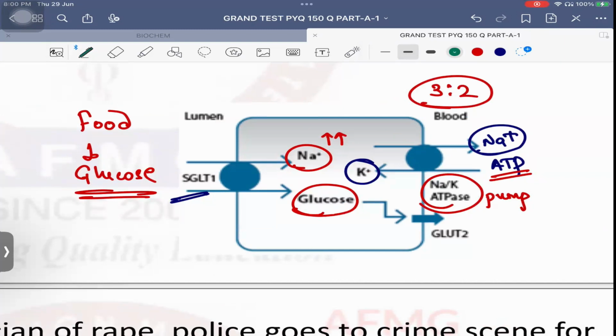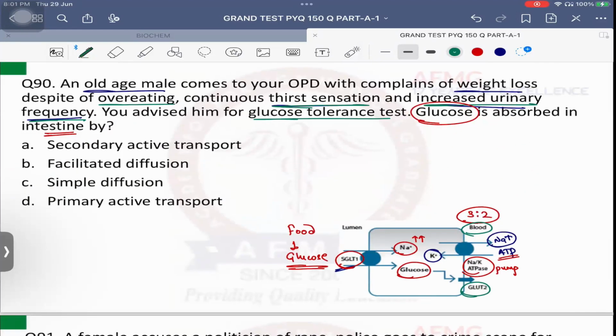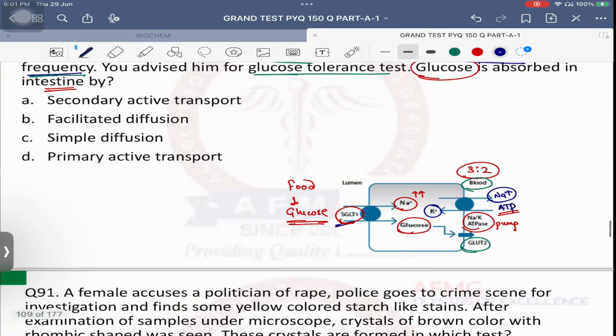whatever the intestinal cell needs, it will keep, and the rest will be sent into the blood via a receptor on the basolateral membrane known as GLUT2 receptors. Please remember this. Okay? No issues with this. Now we have two receptors. Absorption takes place by SGLT1. Is SGLT1 facilitated diffusion, simple diffusion, primary active, or secondary active? Important, please remember, is SGLT1 using any type of ATP? It is not using any type of ATP.